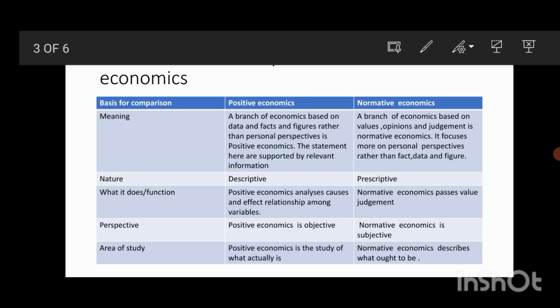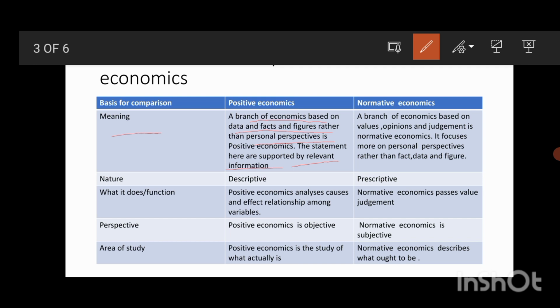Now, let us see the differences between positive and normative economics. The first basis of difference or comparison is meaning. Positive economics is a branch of economics which is based on data, facts and figures. It is not based on the personal perspectives or opinions of people. It considers only data, facts and figures. The statements here are supported by relevant information.